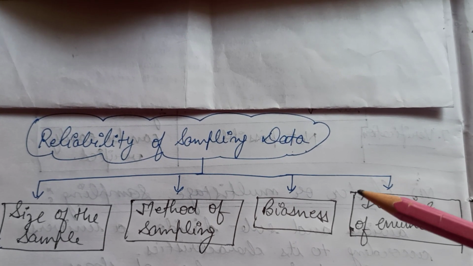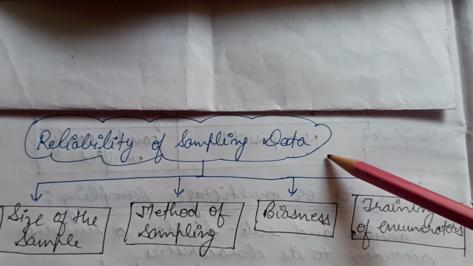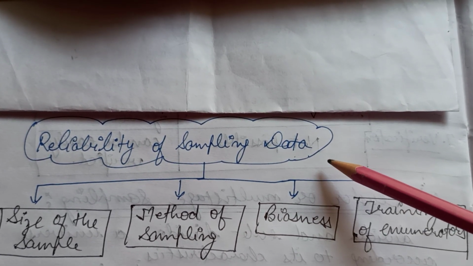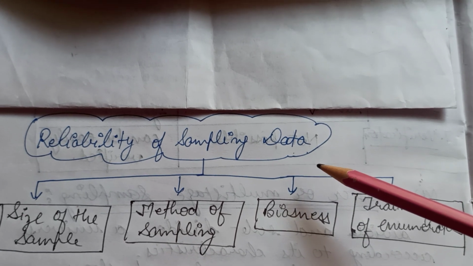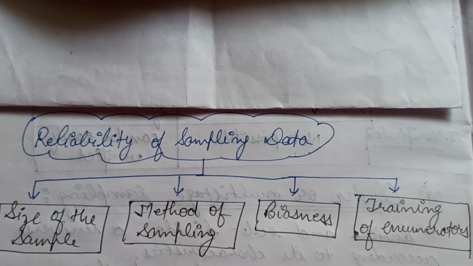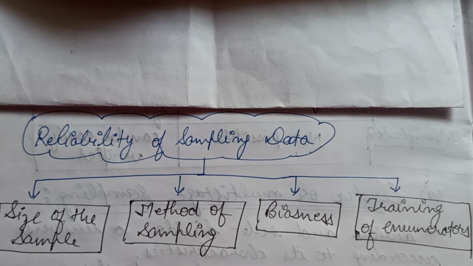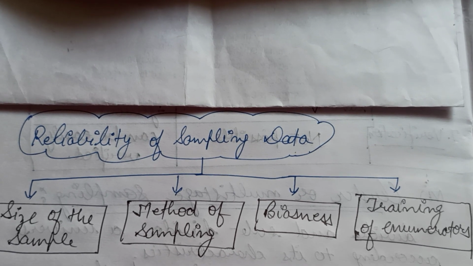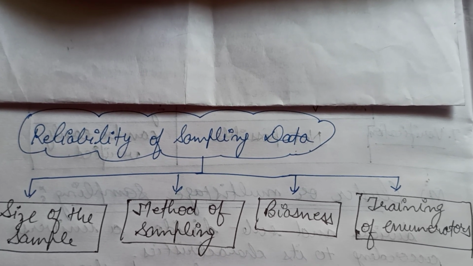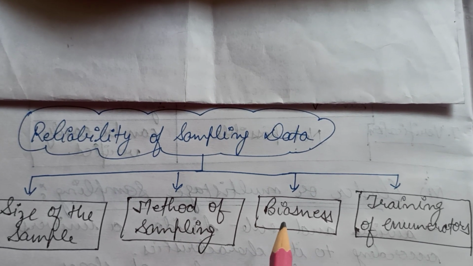So what do we mean by the reliability of sampling data? In the previous videos, we have studied the methods of sampling. So on what basis can we say that the samples we have taken from the population are reliable in nature or not? Or will the samples taken from the population give us the requisite results? That can be judged through the following four factors.